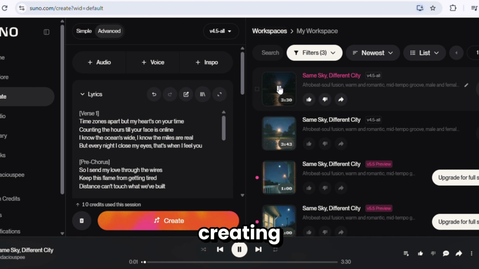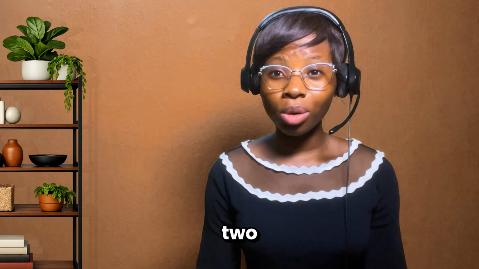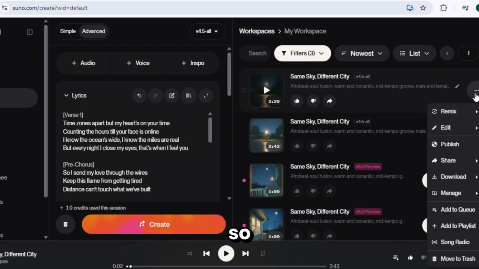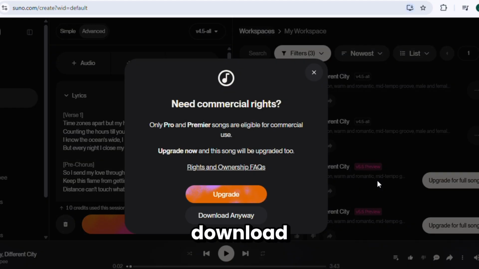Once it's done creating the songs, it created two options, and you can see that there are other options below, but that is limited to the pro users. The two options it created were actually very good, but I like the first one more, so I chose to use the first one. And it's so easy. That's how you get to download it and save it.